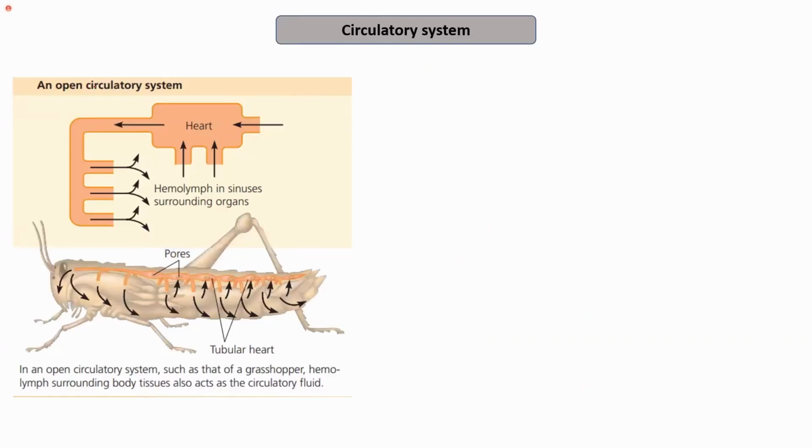The next is the circulatory system. We have already discussed that they have an open circulatory system in which the heart pumps the hemolymph into the sinuses and surrounding organs. In an open circulatory system, for example the grasshopper shown here, the hemolymph surrounding the body tissue also acts as a circulatory fluid. So in this case, the interstitial fluid is the same as the circulatory fluid, and it is known as the hemolymph. As there are no closed vessels through which the blood can flow, it is the same as the interstitial fluid, and it is known as the hemolymph.